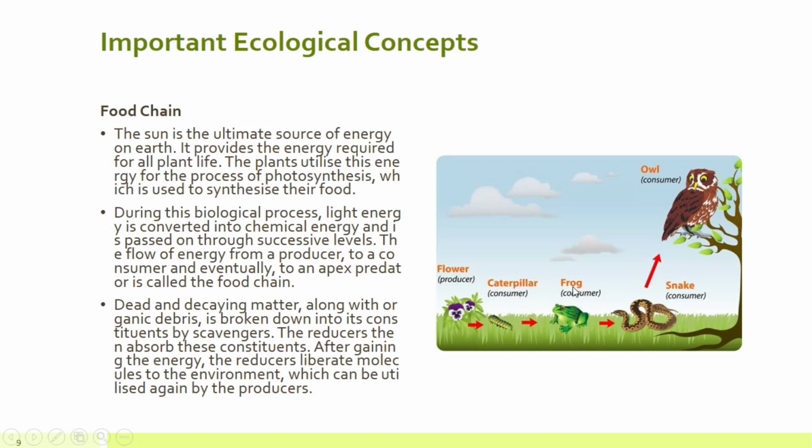Then this frog is eating that caterpillar, so frog is secondary consumer. Then the snake is surviving by eating that frog, so snake is tertiary consumer. Then this owl is eating the snake, and owl is quaternary consumer. After death of that owl, decomposers are decomposing the body of that owl and returning those nutrients to the soil. And finally, this producer can use those nutrients by absorbing them by their root. So this is the example of food chain.